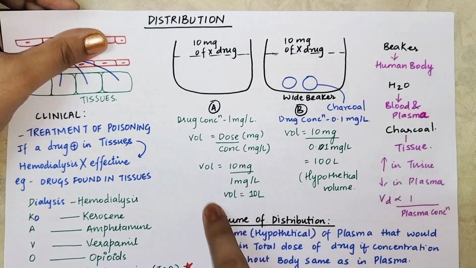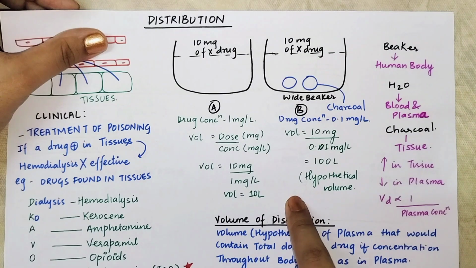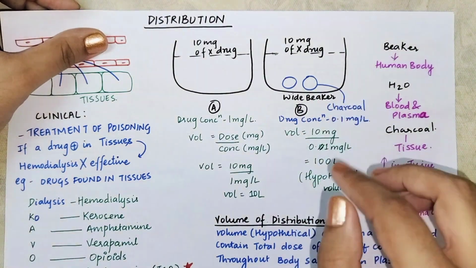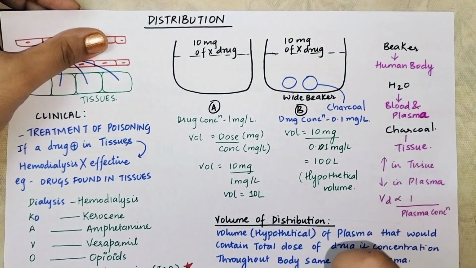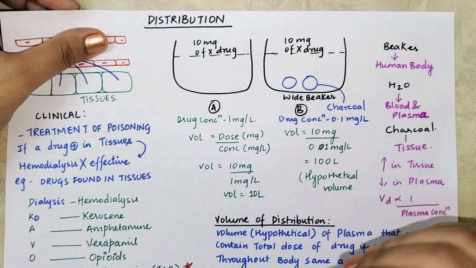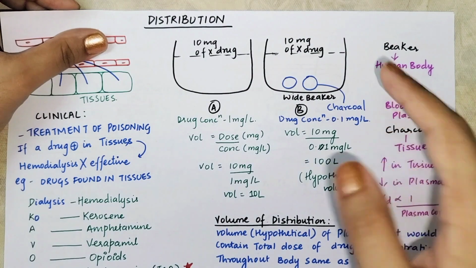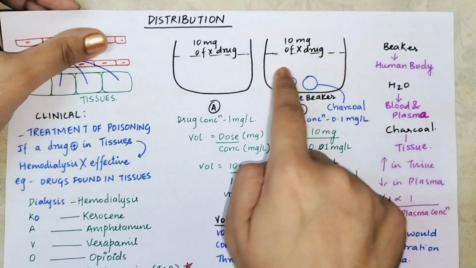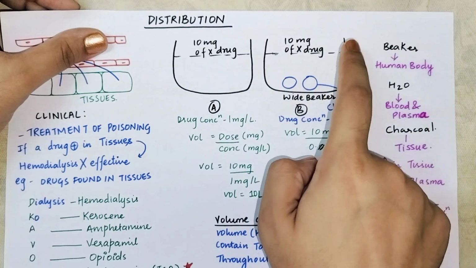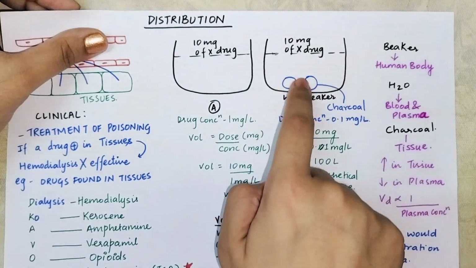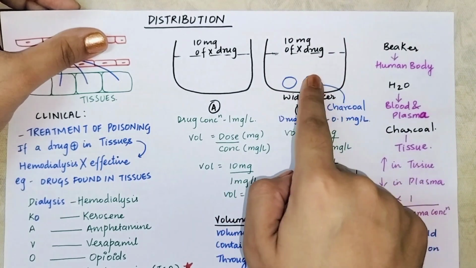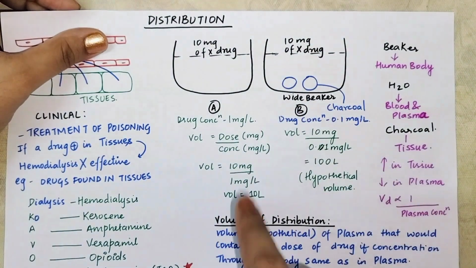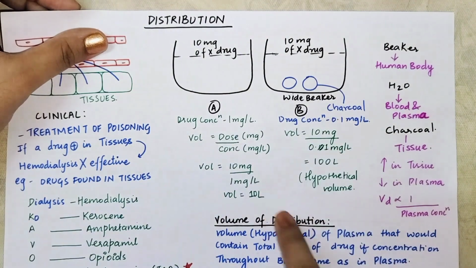So here you have 10 liter, but here the drug concentration is less. Why is the drug concentration less in this case? Why have we taken less drug concentration? Because see, what happens is, when you are putting the drug here, the drug in the water will be less in comparison to the drug which is adsorbed on the surface of charcoal, right? The drug more and more is adsorbed on the surface of charcoal. So here the volume becomes 100 liter.